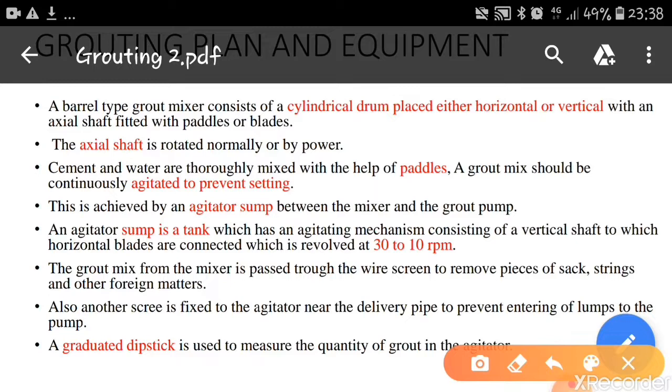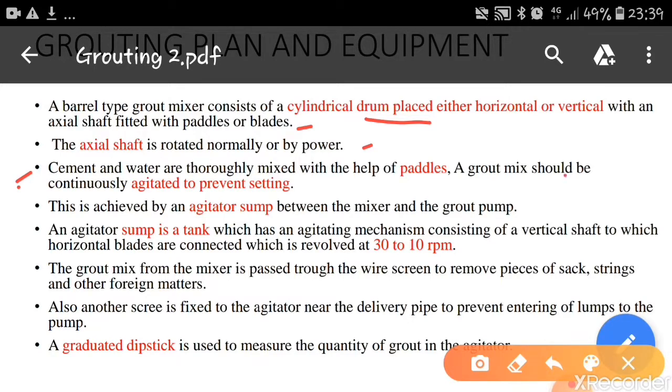A barrel type grout mixer consists of a cylindrical drum placed either horizontal or vertical with an axial shaft fitted with paddles or blades. The axial shaft is rotated manually or by power. This is a technique of mixing the grout. The axial shaft is rotated manually or by using electric power. Cement and water are thoroughly mixed with the help of paddles.